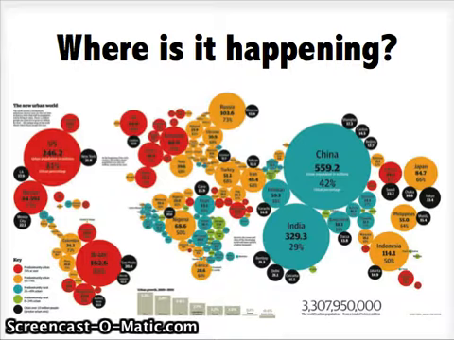Counter-urbanization happens everywhere in the world, but more in some places than others. Currently today, counter-urbanization is massive in China. China has the highest population in the world with over 1.3 billion people, and many so-called peasants are moving to the rural areas. However, as you can see, other places such as India, Ethiopia, Pakistan, Sudan, and many more experience counter-urbanization.